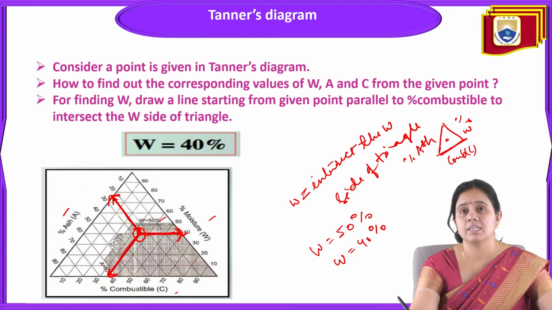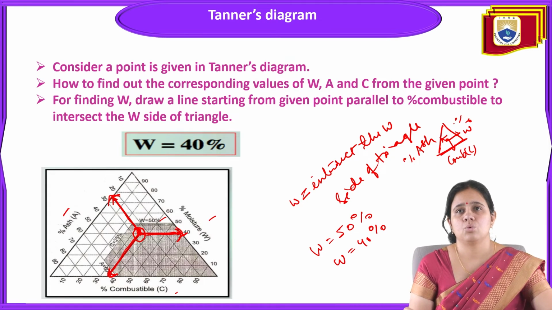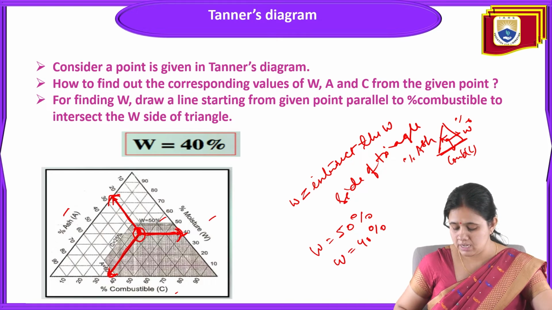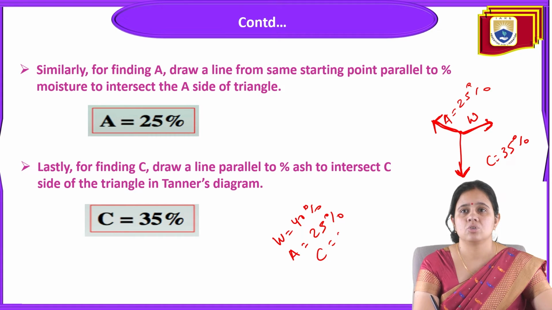By drawing the lines, we find these three directions: the moisture content, the total ash content, and the carbon content. So the moisture W is equal to 40%, ash content is equal to 25%, and carbon content is equal to 35%.